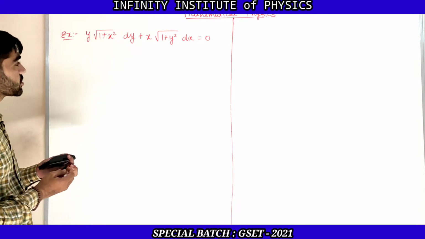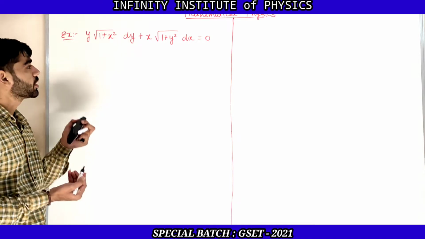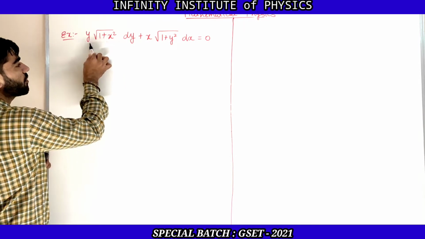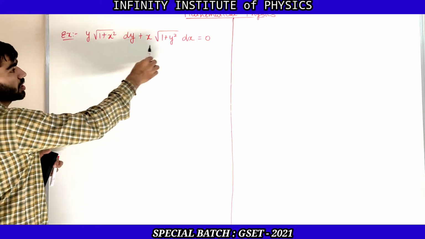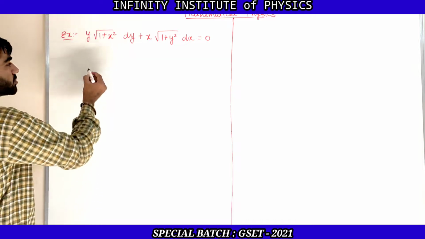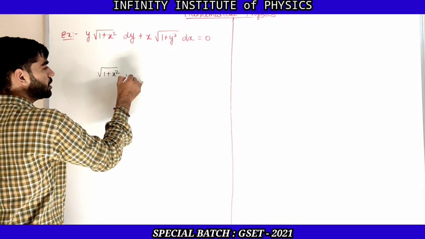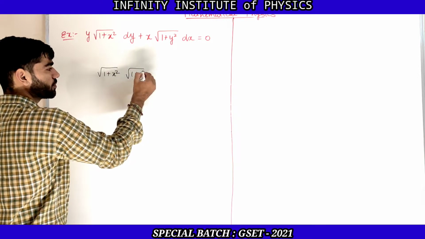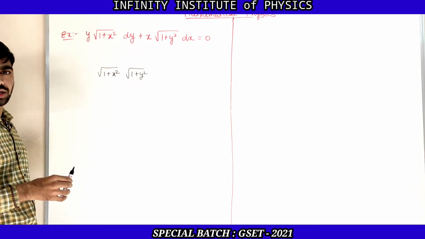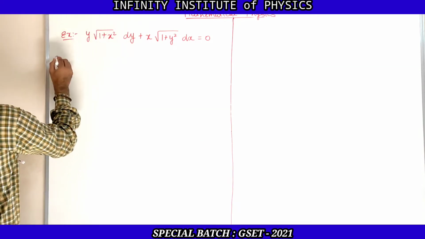So now let us try to convert this using the variable separable method. Here you can see that with dy there is a function of x, and with dx there is a function of y. So I am dividing this equation by square root of 1 plus x square into square root of 1 plus y square.